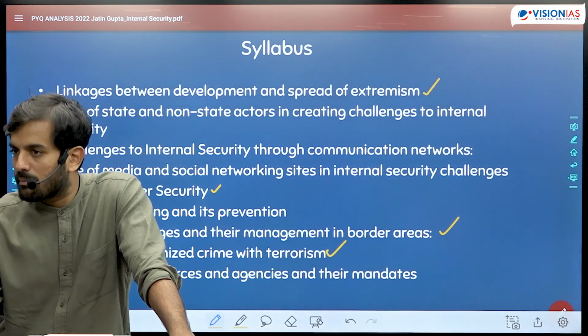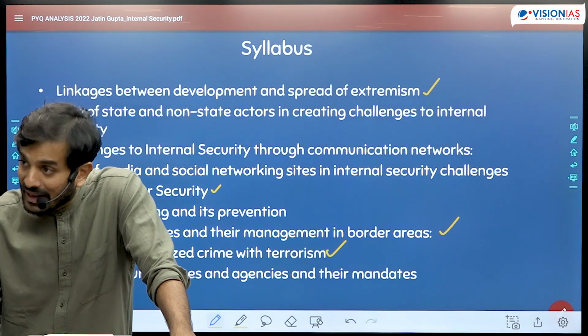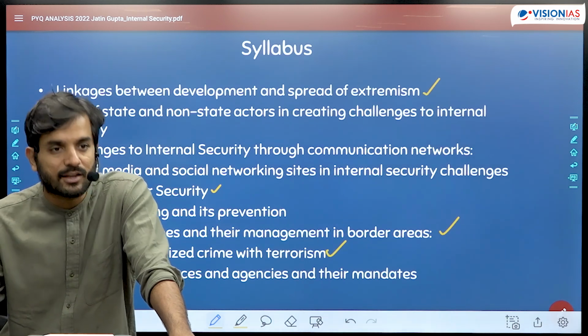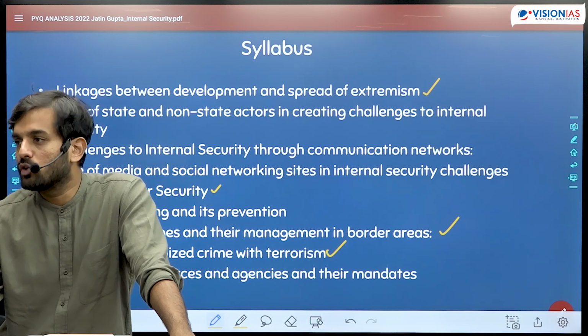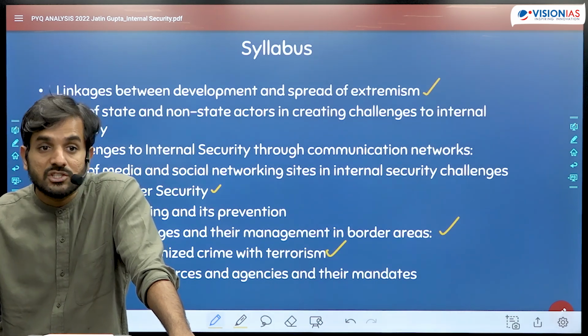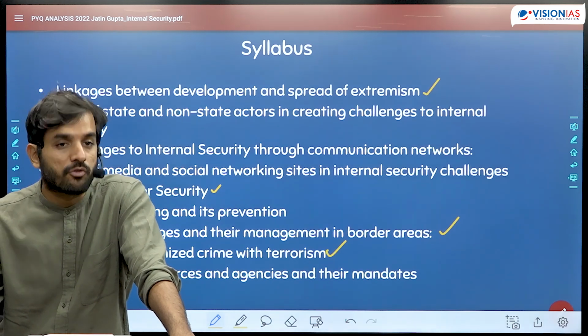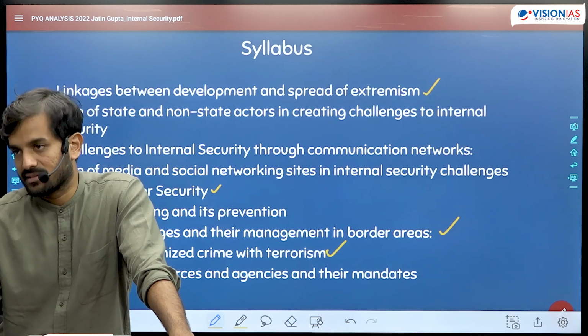What they are more bothered about is whether you know the analysis of those facts, whether you know the analysis of the prevalent situation, whether you know what are the issues that are facing the security agencies in India and how do we overcome them. So the point I'm trying to make is that UPSC in general is more focused on issues, more focused on reforms, and not necessarily on the facts as such, right?